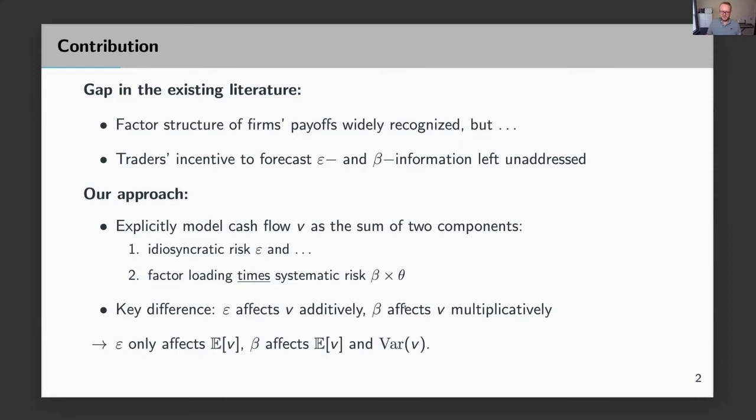Now you might think that this is just a mathematical difference that doesn't really matter, but it actually has real economic content, right? If you think about it, epsilon information being an additive shock primarily changes the expected cash flow. However, beta being a multiplicative shock changes both the expectation as well as the variance or the uncertainty about the cash flow. And that distinction will play a crucial role in our model. And I'm going to come back to this point a couple of times in the talk.